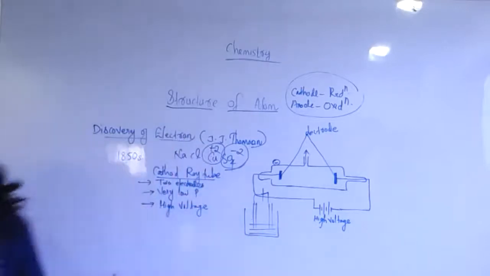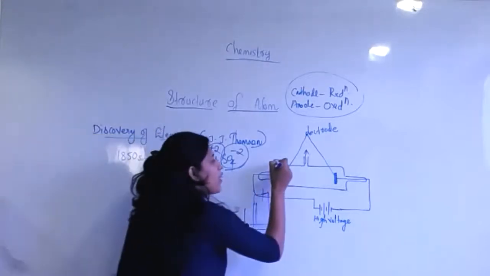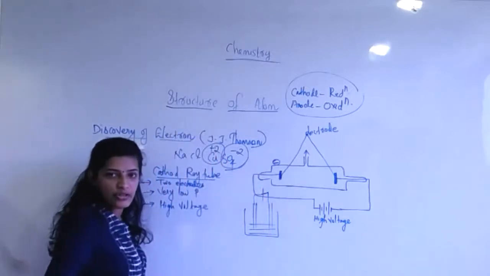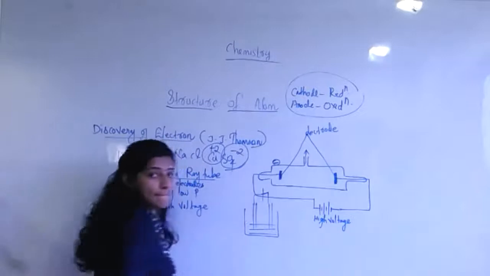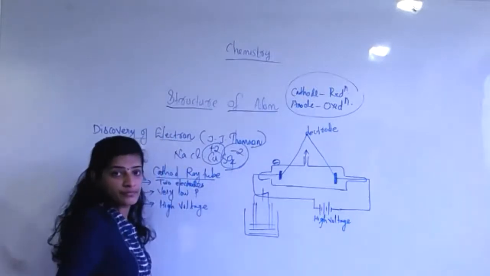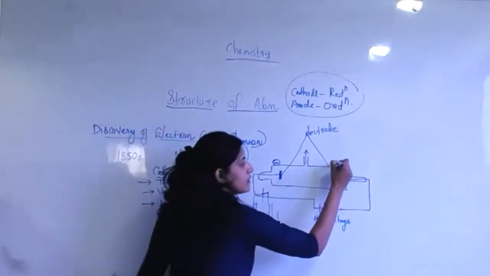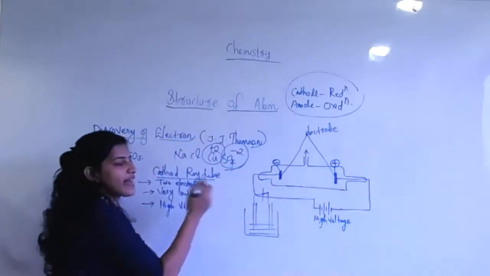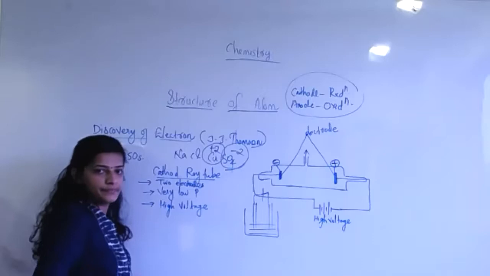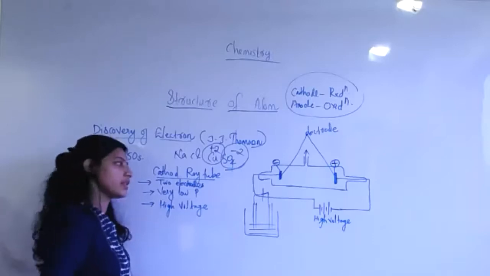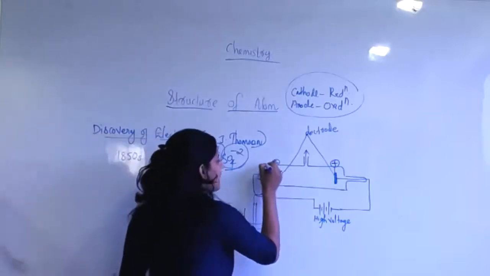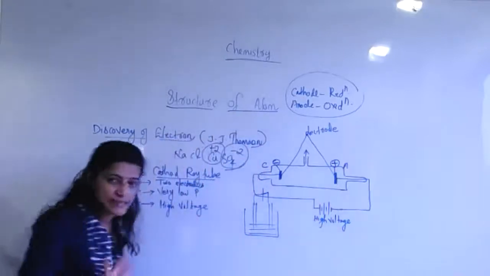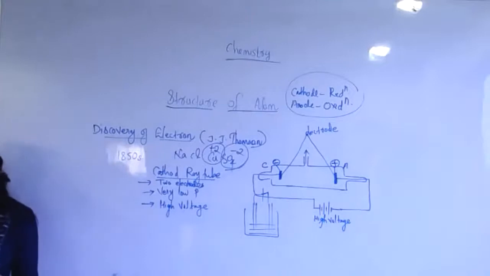Okay, 2 electrons. So tell me, students, where is the cathode here? Charge-wise, this is positive and this is negative. What is the cathode? Negative. So this acts as the cathode, and this acts as the anode. This much is clear, right, students?